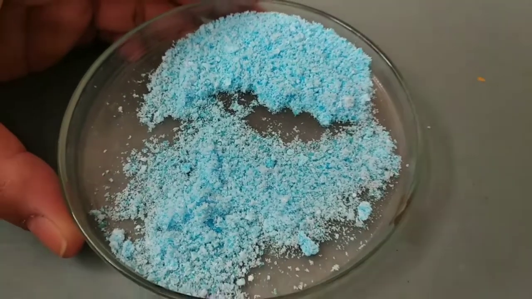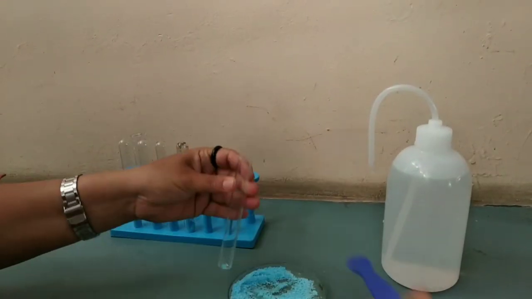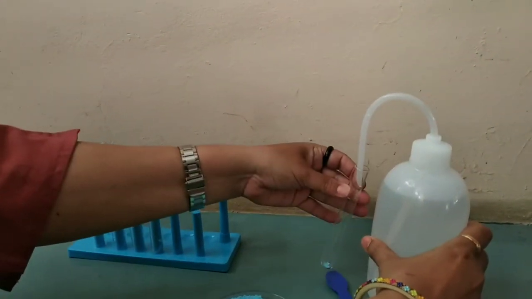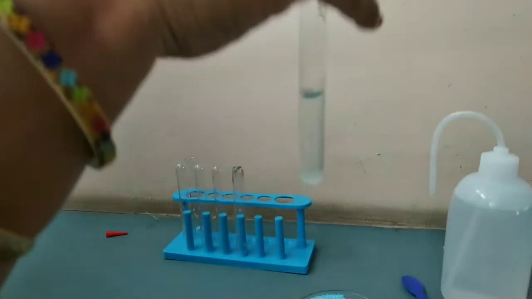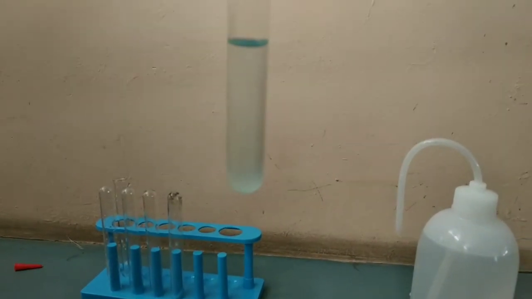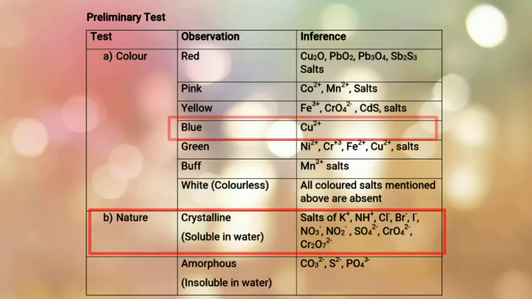Now let us see the solubility test. With the help of a spatula, take a little quantity of the mixture in a dry test tube, add distilled water to it and shake it well. We can infer that the mixture is soluble, indicating that the mixture is crystalline in nature. So from this we can infer that salts of potassium, ammonium, chloride, bromide, iodide, nitrate, nitrite, sulfate, chromate, dichromate may be present.